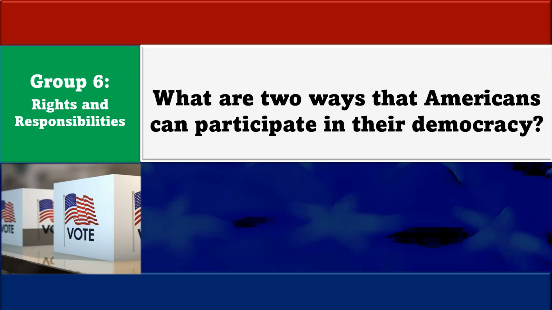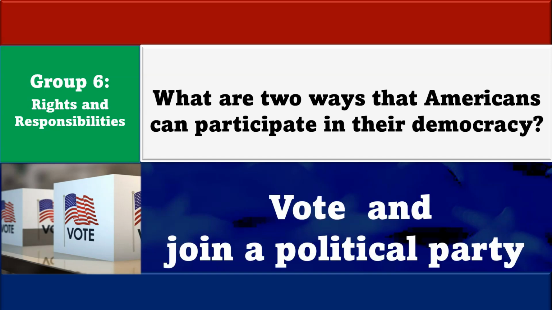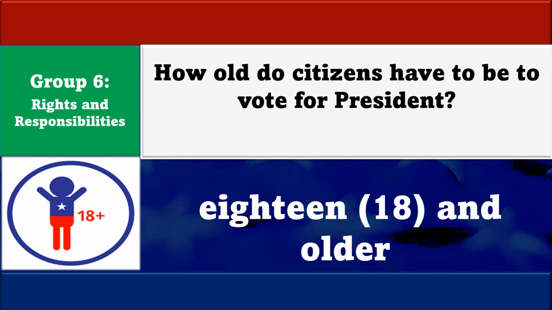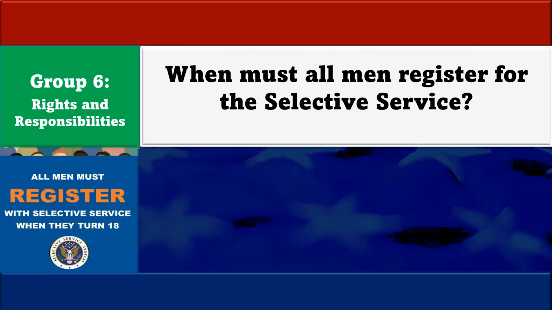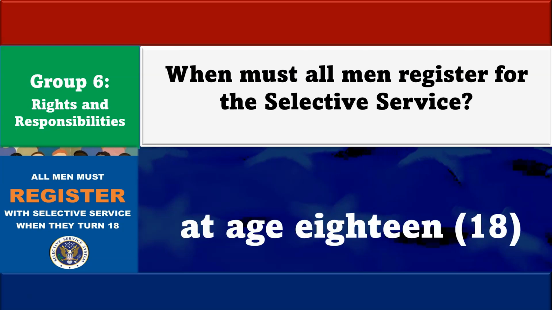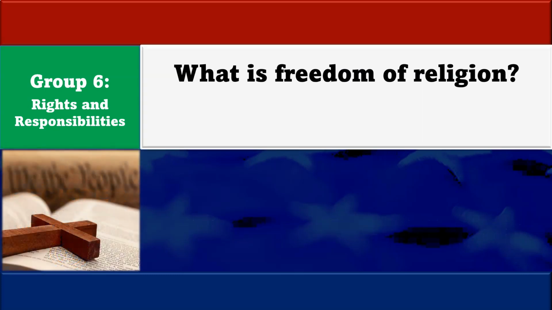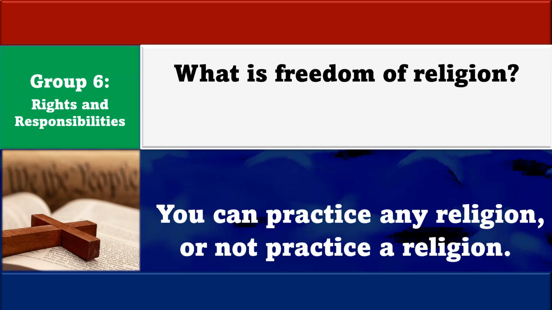What are two ways that Americans can participate in their democracy? Vote and join a political party. How old do citizens have to be to vote for president? 18 and older. When must all men register for the Selective Service? At age 18. What is freedom of religion? You can practice any religion or not practice a religion.